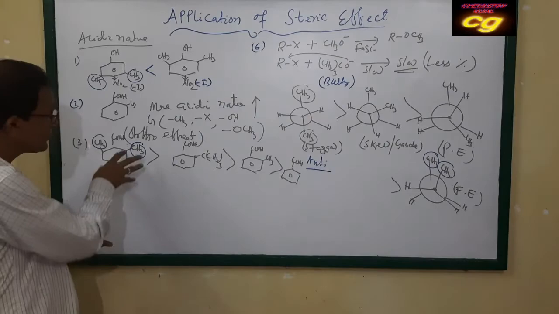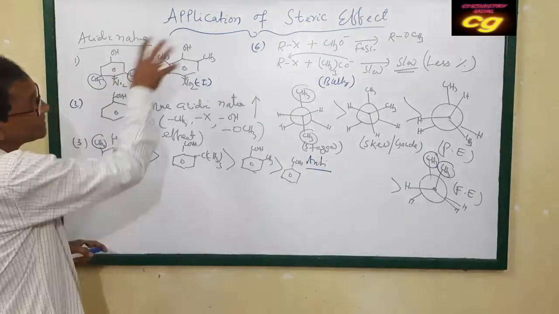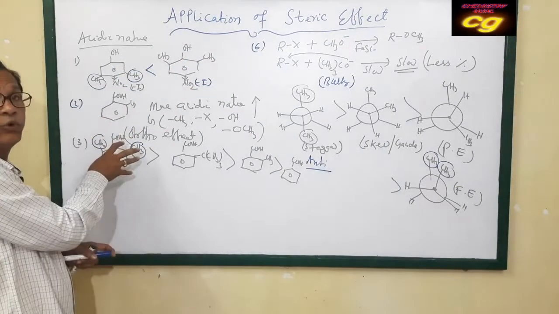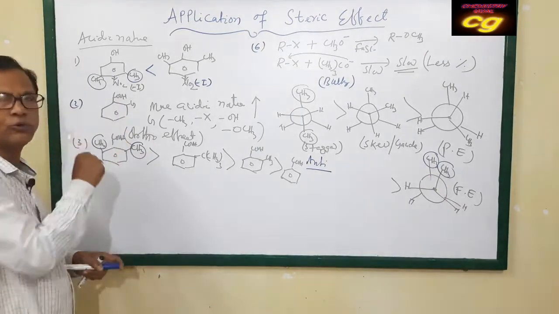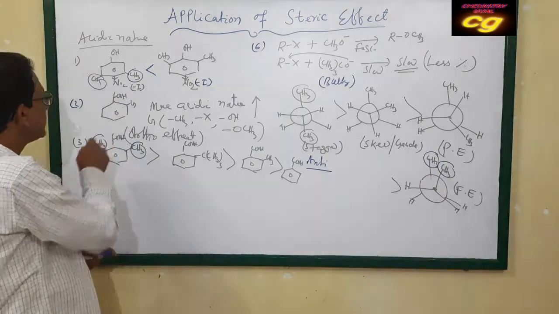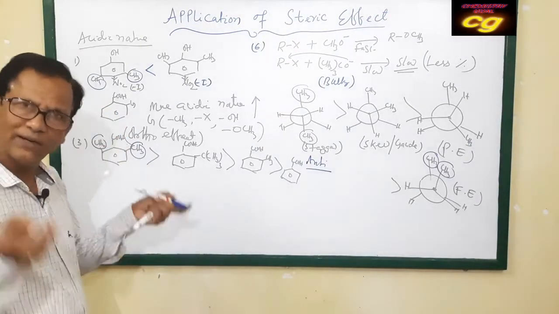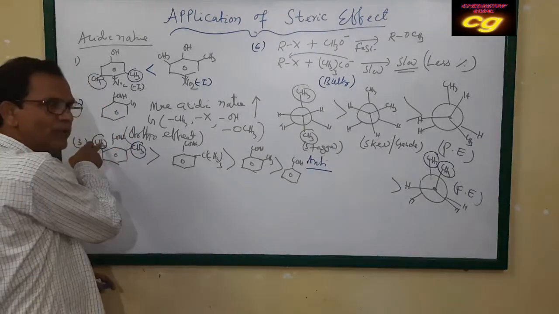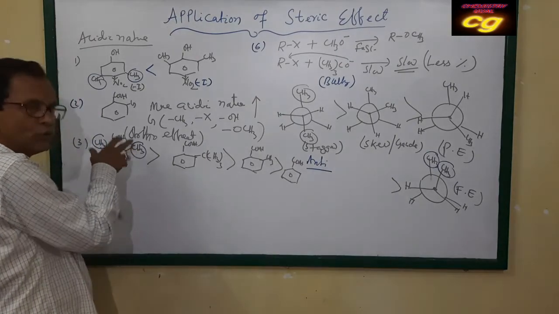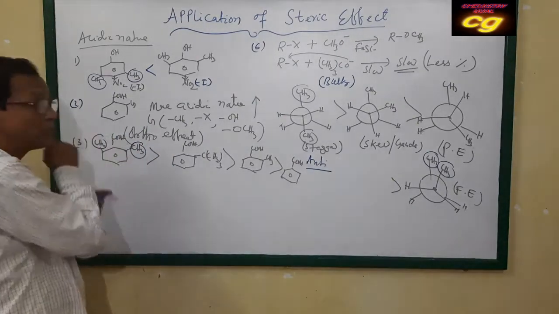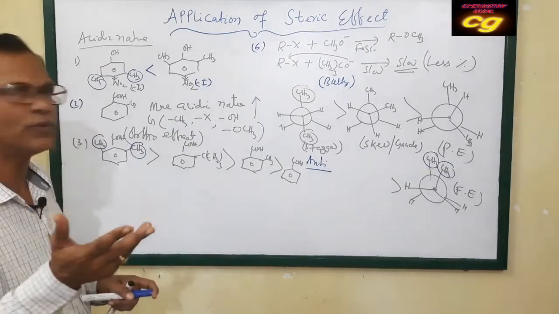Although the methyl group has a plus effect, so the acidic character should decrease, here the steric effect is more predominant compared to the plus effect. Due to steric hindrance, the carboxylate ion is easily formed by loss of H plus ion.